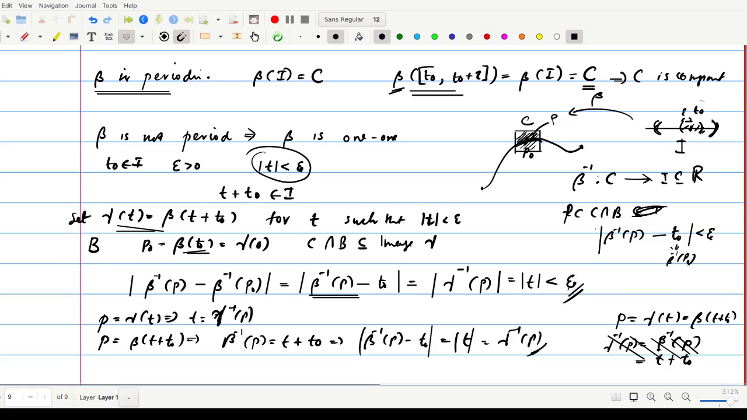So if you choose any T naught in this interval, you can prove the continuity of this beta inverse in this manner. That means beta inverse is a continuous map from the set C to this open interval I, which is onto. Therefore, this beta inverse attains neither maximum nor minimum. Therefore, this C cannot be compact. Therefore, C is not compact. That means if beta is not periodic, then C is not compact. If beta is periodic, then C is compact. So which shows that beta is periodic if and only if C is compact. So this proves theorem 2.